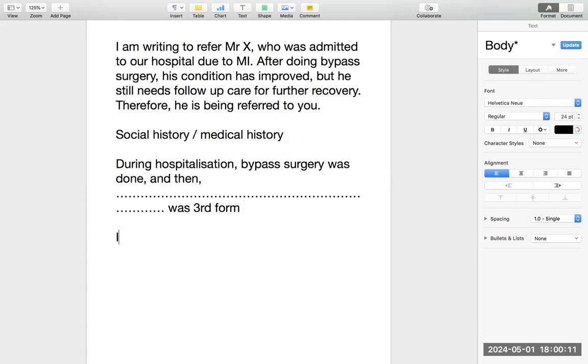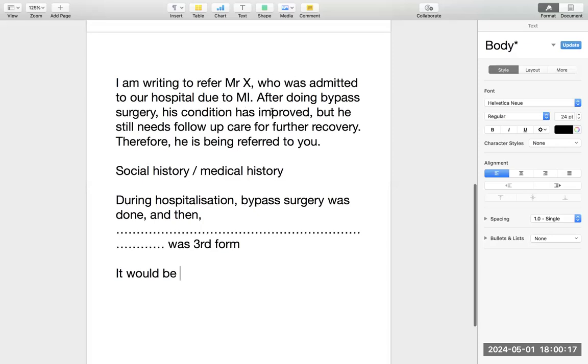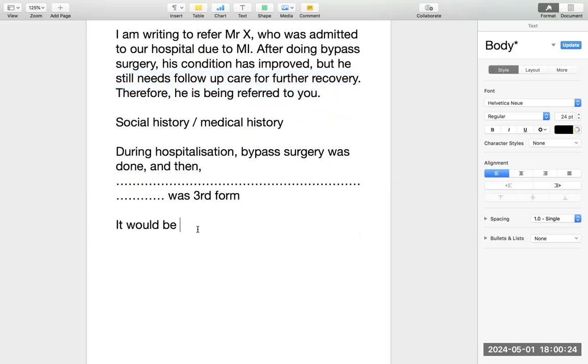The last paragraph of these kinds of letters: you are writing to a nurse. This is the main paragraph. What is the purpose? First, he still needs follow-up care. Therefore, this is the purpose. Now, if the follow-up care could be explained in a better way, it would be greatly appreciated. This is the method for the last paragraph in these kinds of letters.